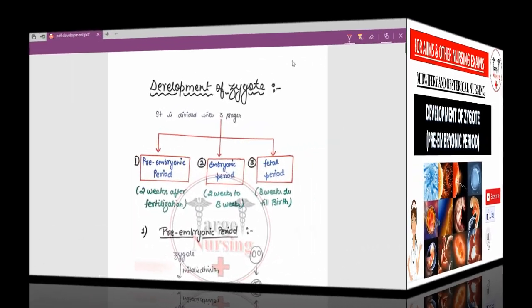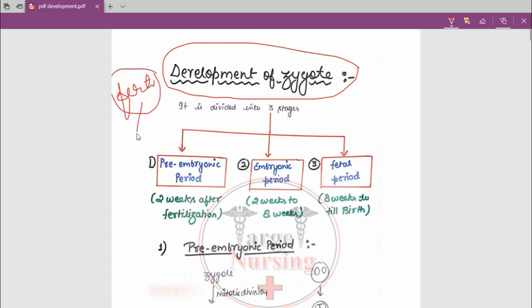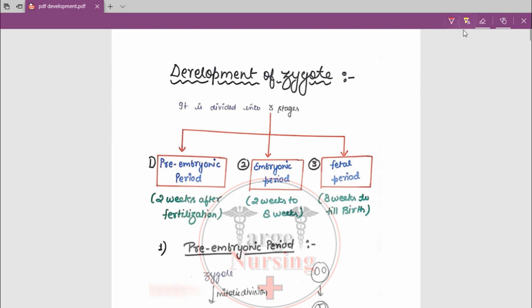So let's start. The topic name is development of zygote. In the previous video, we completed our topic named fertilization. What was the end product we gained in that? The end product of fertilization is the zygote. So the zygote is already developed at the end of the process of fertilization. Now, from the zygote, how the development of zygote occurs, we are going to study today.